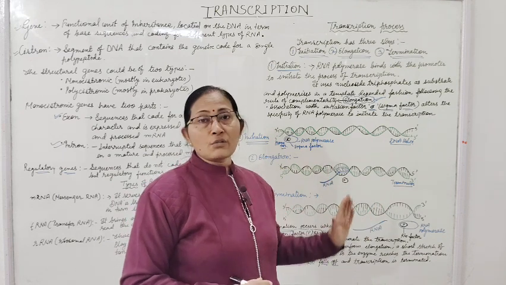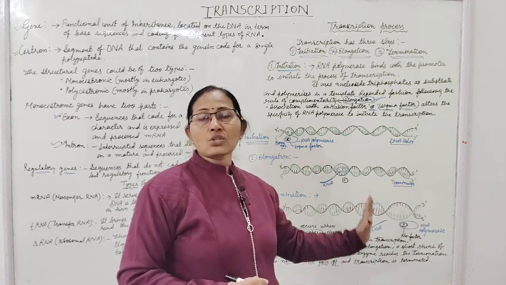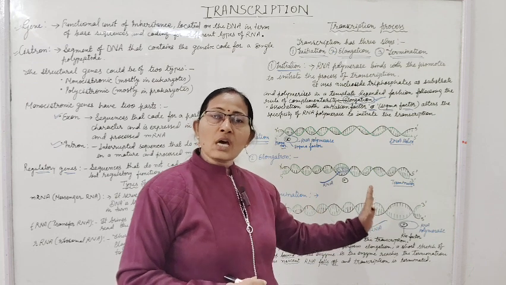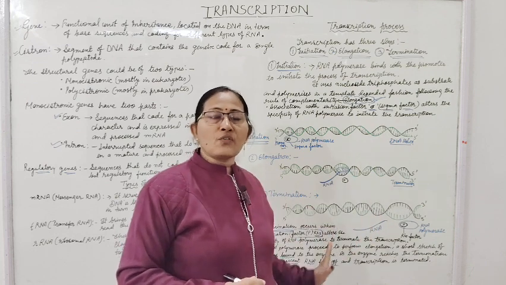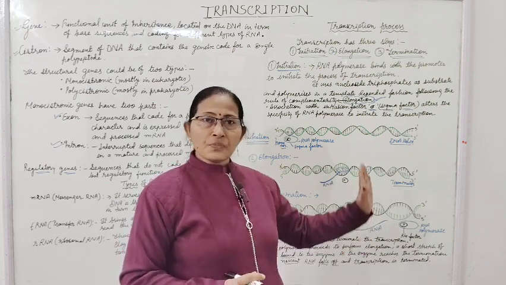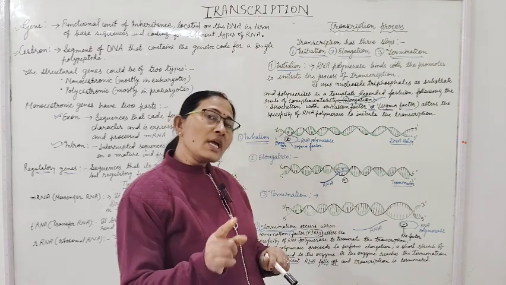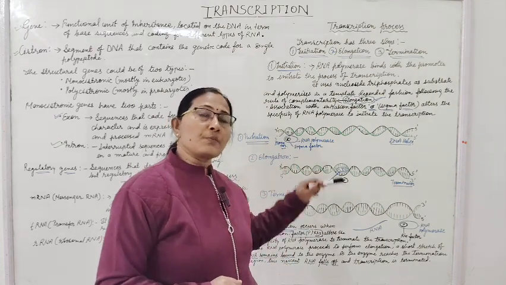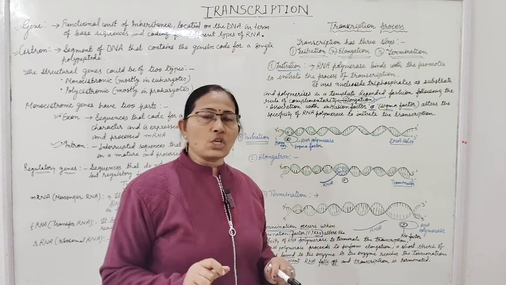And at the point of termination, the terminator base sequences are responsible to terminate the formation of RNA. Initiation occurs at the 3' end of the template strand where the promoter is present; the promoter is a base sequence.